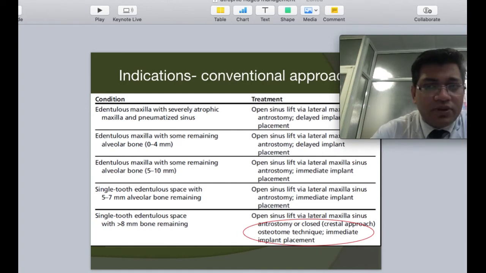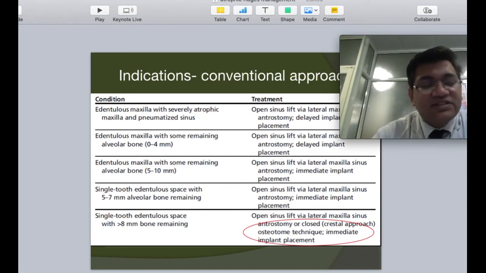This is a meta-analysis article put up in the International Journal of Oral and Maxillofacial Surgery, which talks about the basic guidelines. Broadly speaking, we have to differentiate between a completely edentulous, long span edentulous arch from a single tooth, two tooth, or partially edentulous arches.